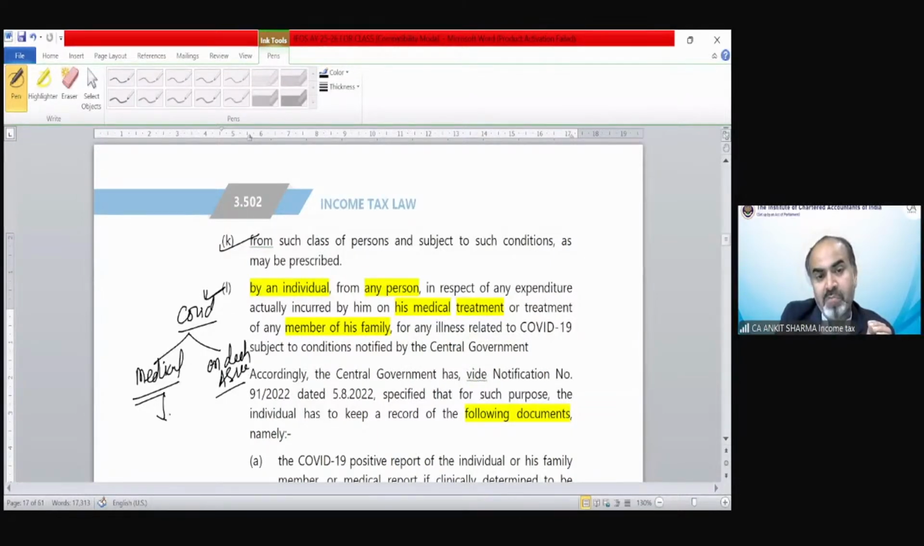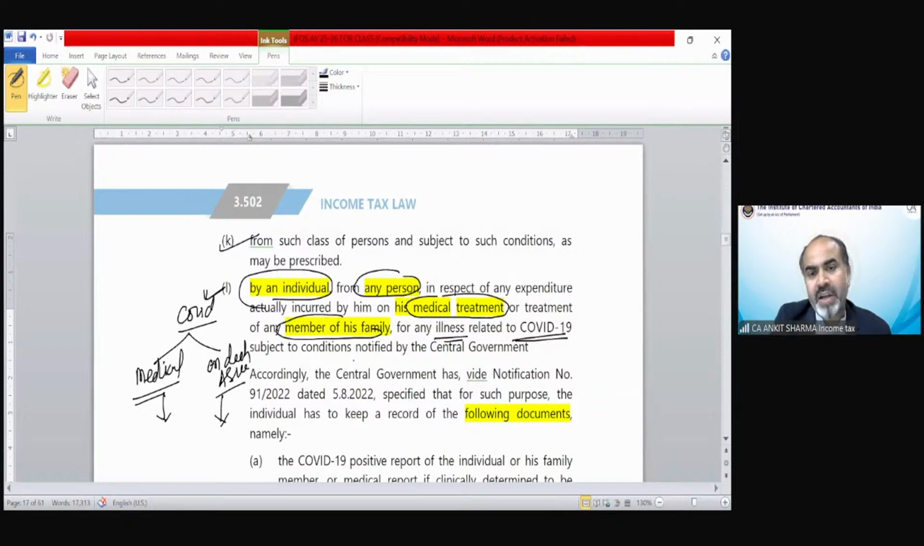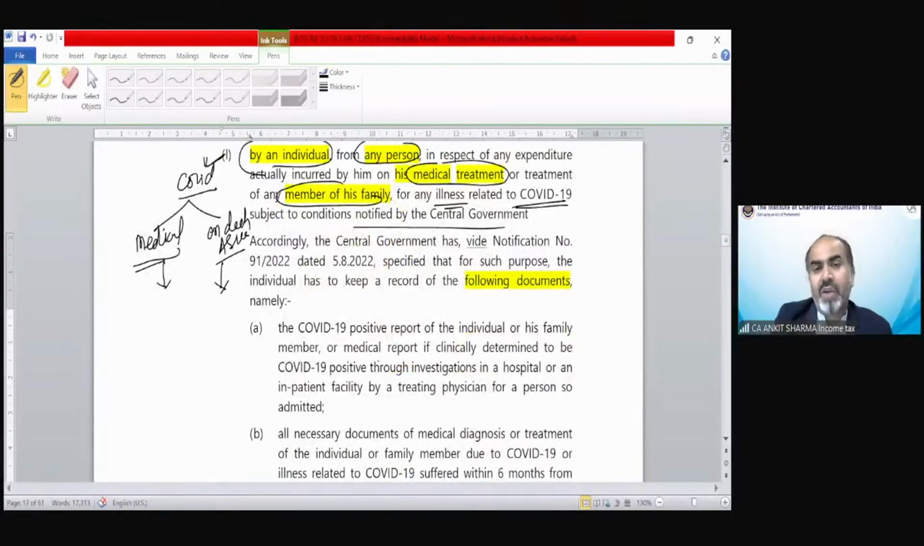So what are the conditions for medical, or what are the conditions in case of death? That has been discussed in point number L. So any amount, monetary or non-monetary, received by an individual from any person in respect of expenditure on medical treatment or treatment of his family member for illness related to COVID-19, subject to the conditions notified by the central government. The conditions have been notified that you have to submit the following documents to prove that there has been some medical emergency for which you received a certain amount, monetary or non-monetary.